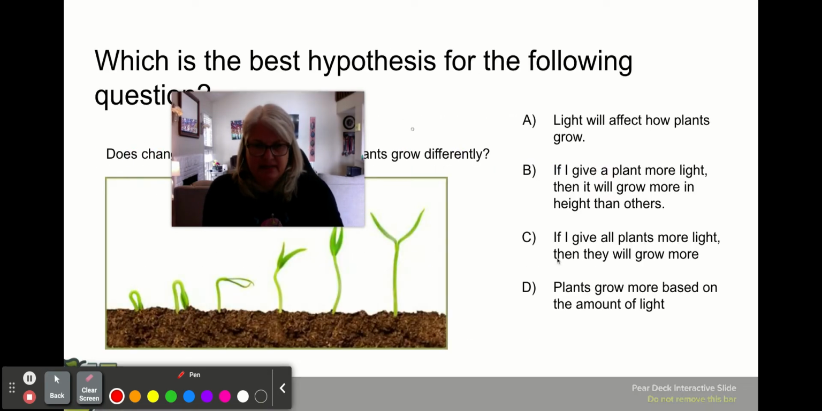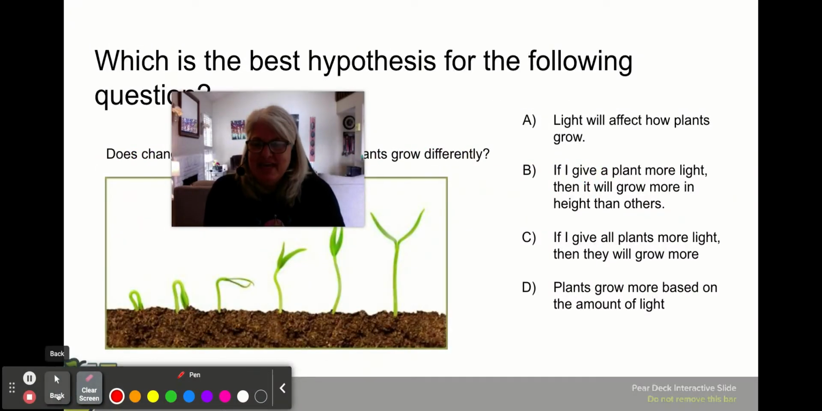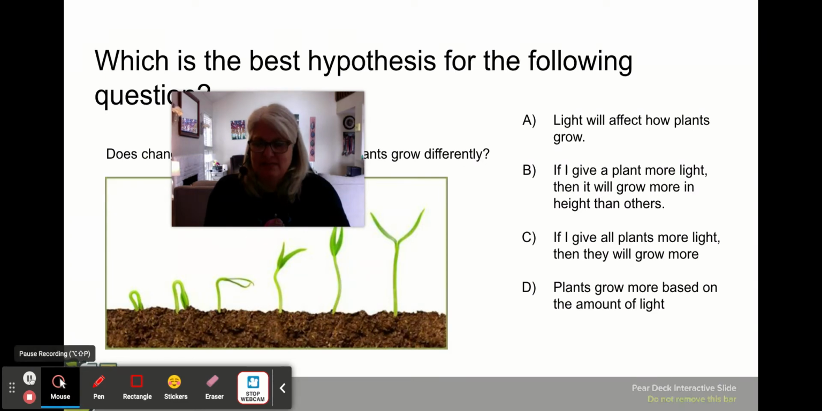hypothesis. Oh my gosh, I'm really struggling. Oh my gosh, I'm so sorry, guys. Which is the best hypothesis for that question? So, does changing the amount of light make plants grow differently? So pause the video and decide which one you think is best.